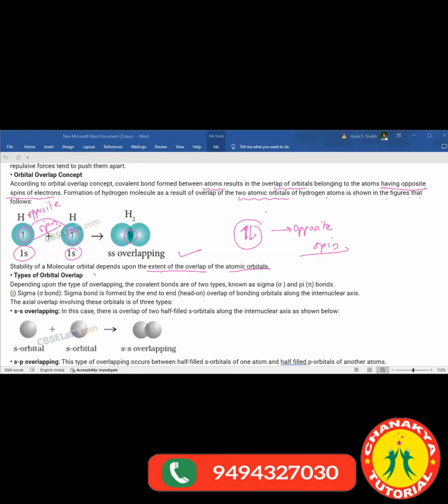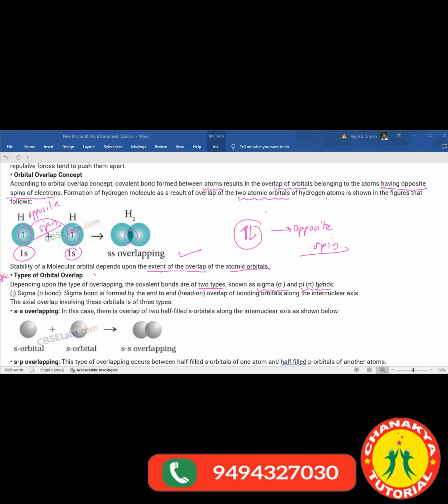Now we are going to see the types of orbital overlap in case of VBT, valence bond theory. Depending upon the type of overlapping, covalent bonds are of two types: sigma bond and pi bond. On the basis of overlapping, bonds are of two types.